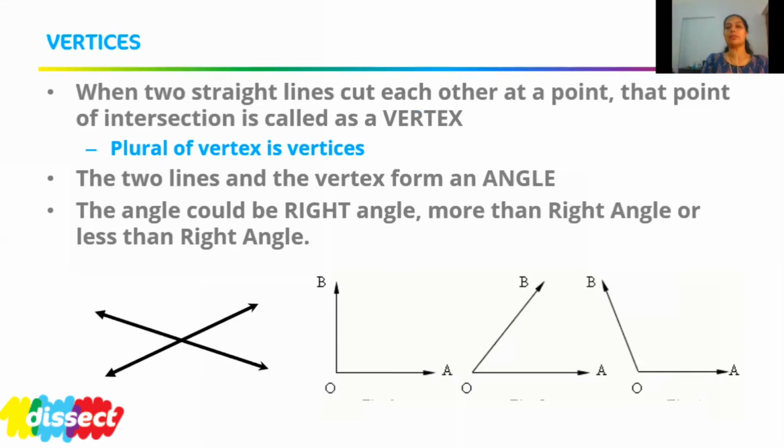Hope you have understood what vertices are. The point of intersection of two straight lines is called a vertex.